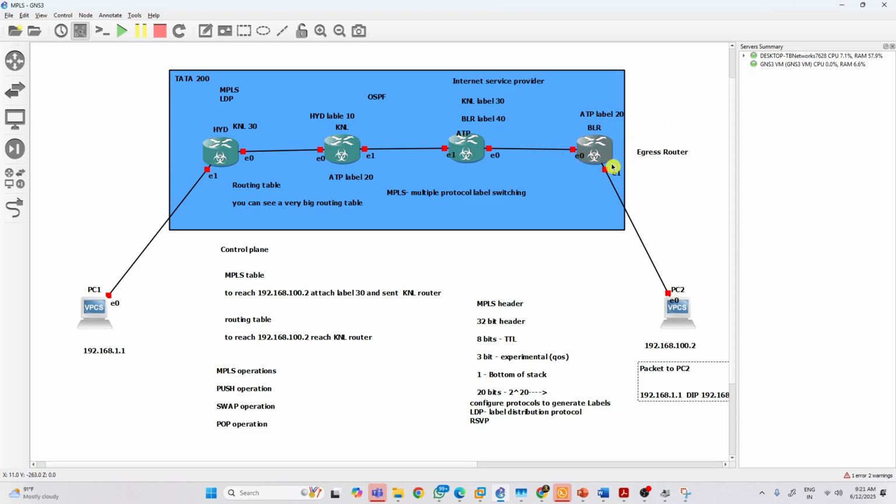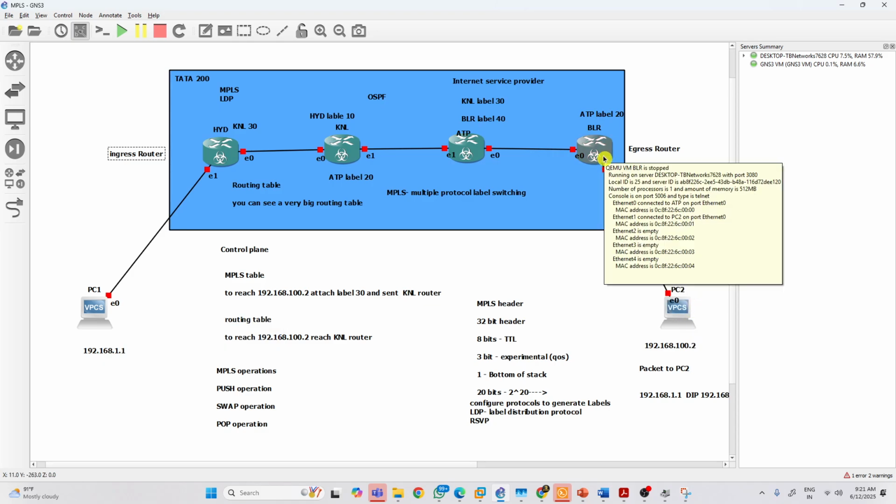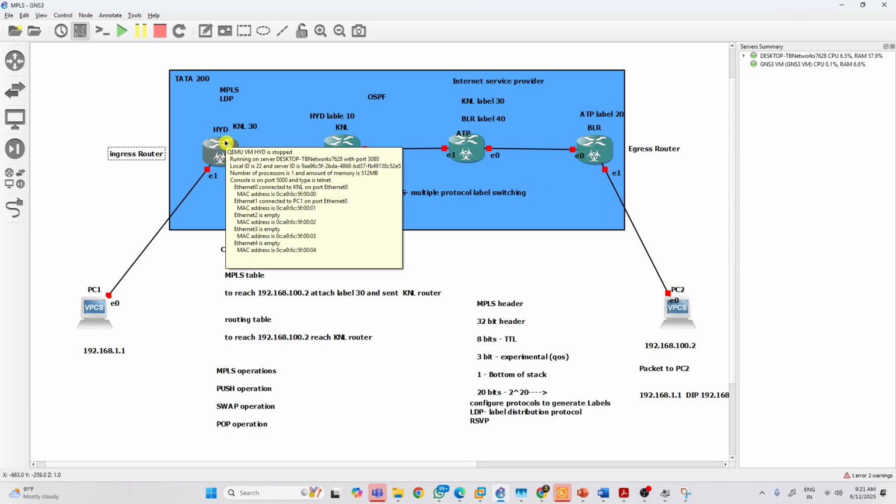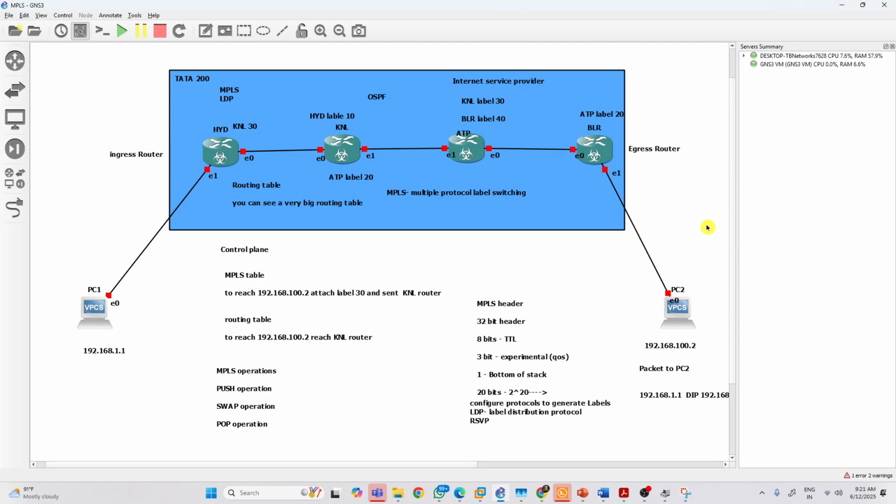So here it is popping the label, which means it is removing the label. This is called the egress router. And whenever a push operation happens on the device, here it is called the ingress router. Direction is very important because the data is traveling from PC1 to PC2. In this direction, Hyderabad is the ingress router and Bangalore is the egress router. Suppose the data is traveling from PC2 to PC1, what is the ingress router? Bangalore is the ingress and Hyderabad is the egress. So this is how MPLS works.